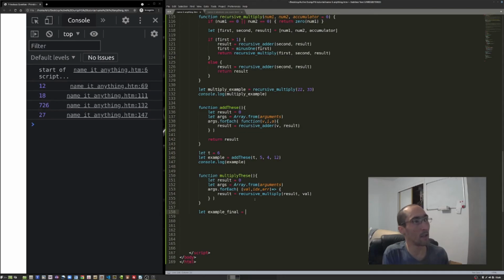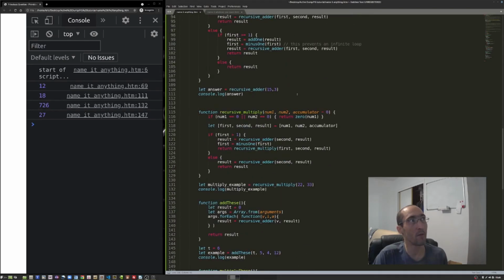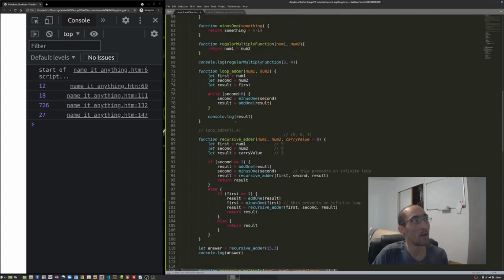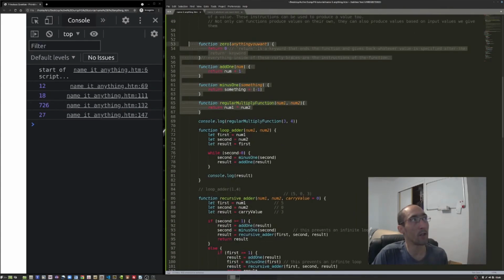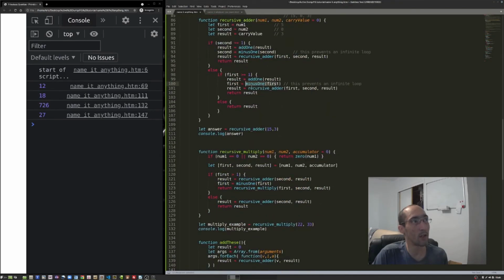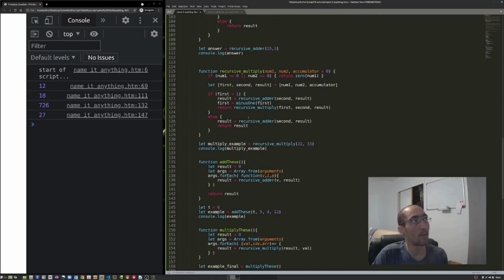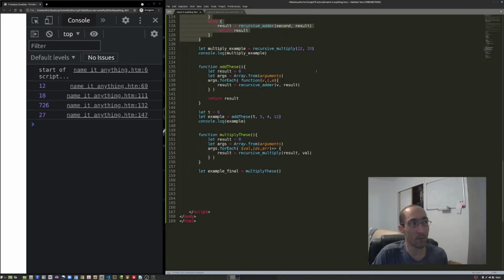Let final example equal multiply these. And remember, the point of this one was that we can give it as many arguments as possible. That's why we're writing a whole other function for this, because our original function, if we added more numbers to it, it would replace the value in the accumulator and it would stop the recursion part from functioning as we want it to. So what we're going to do is compartmentalize this function, just like we bottled these functions inside of our other functions. We're going to now bottle, contain a recursive multiply function, which can't use a whole bunch of variables,